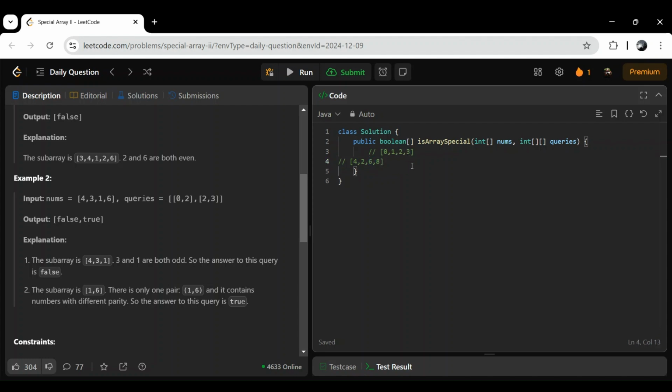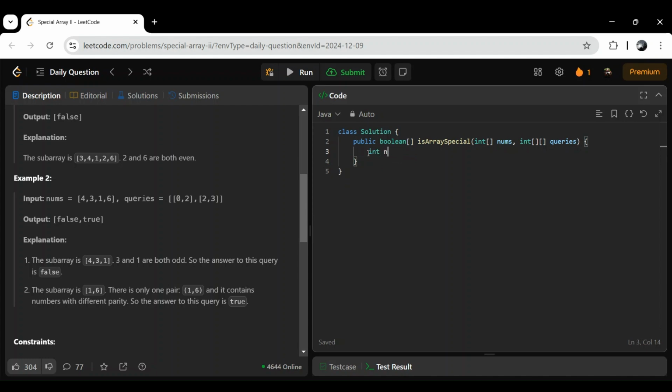So what we have to check is, if we are not getting 0, that means it is not special, because we want different parity. If we have the same parity, then only we are adding it, right? So let's write the code.